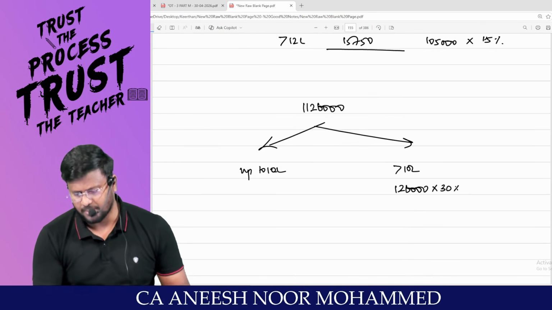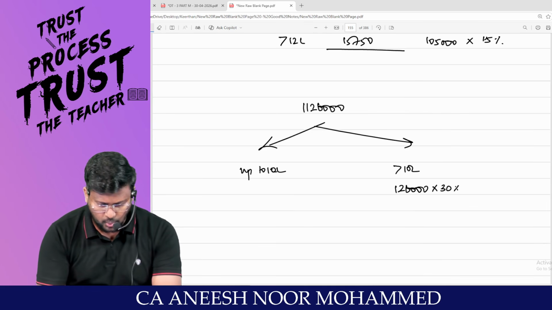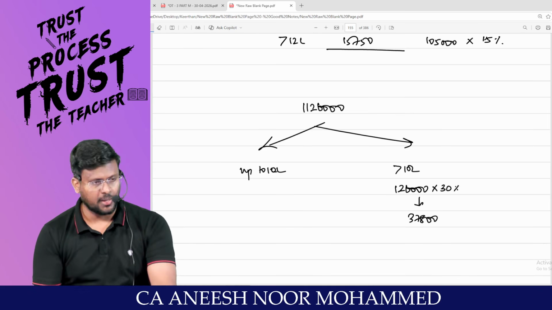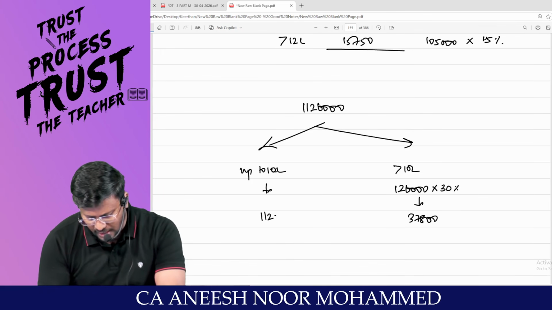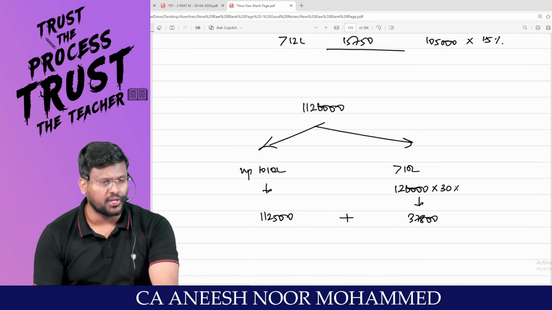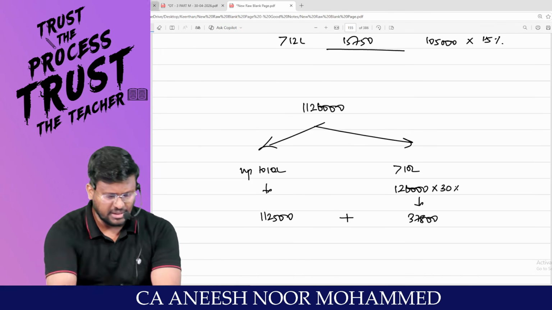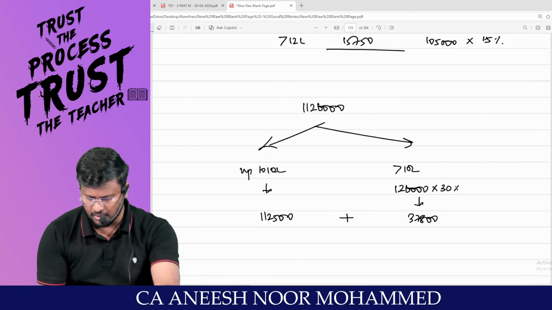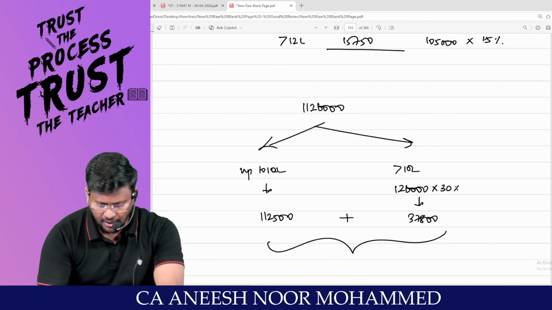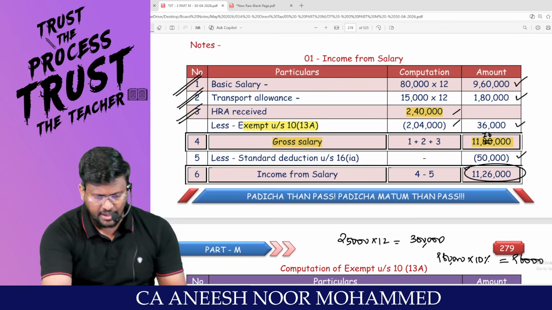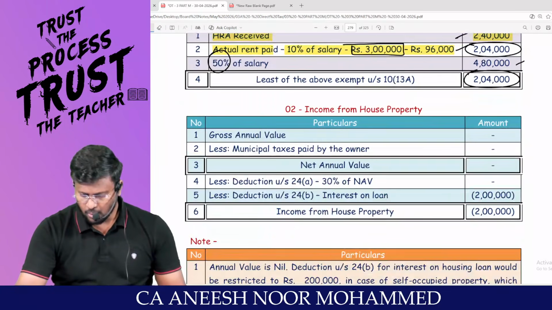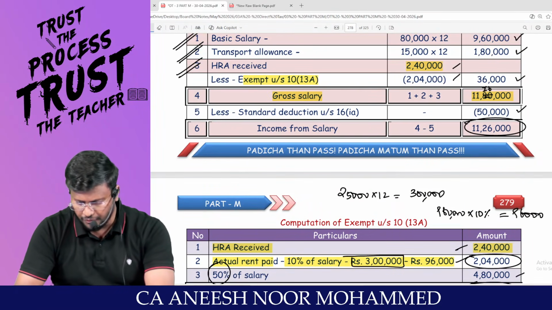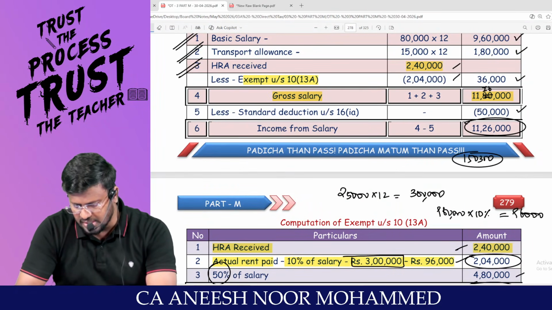This into how much percent? So 1,26,000 into 30% comes to 37,800. Am I right? Up to 10 lakh, 1,12,500, because the age is only 30s. What is the age? 32. That means normal assessee only. Am I right? So 1,12,500 plus 37,800 comes to 1,50,300.